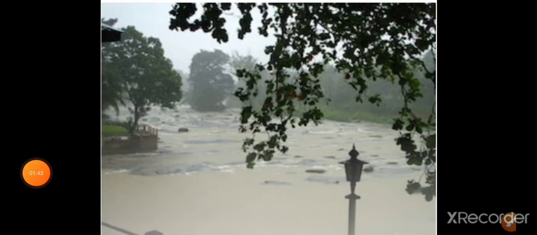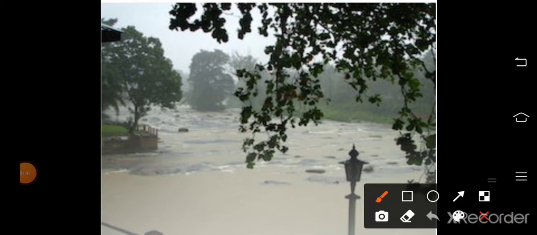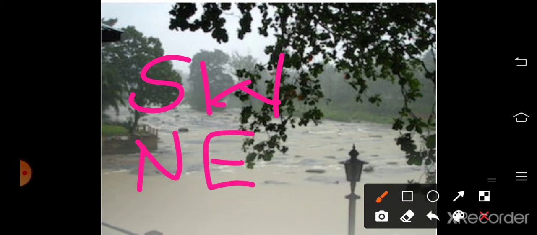Here in India, we experience two types of rainy seasons, one southwest monsoon and another one northeast monsoon. These two monsoon seasons are described as the backbone of the Indian economy, or more clearly we can say the backbone of Indian agriculture. The farmers depend on the rainy seasons for their cultivation.